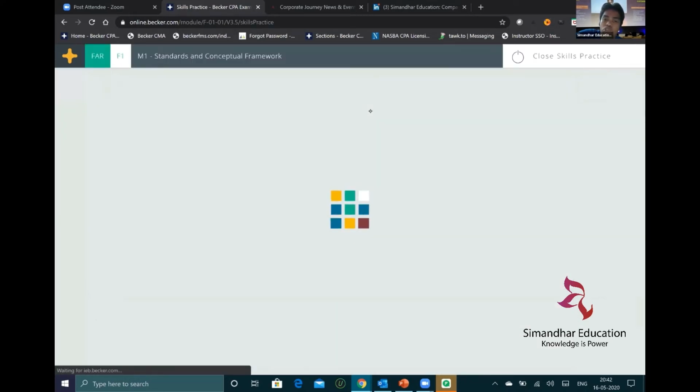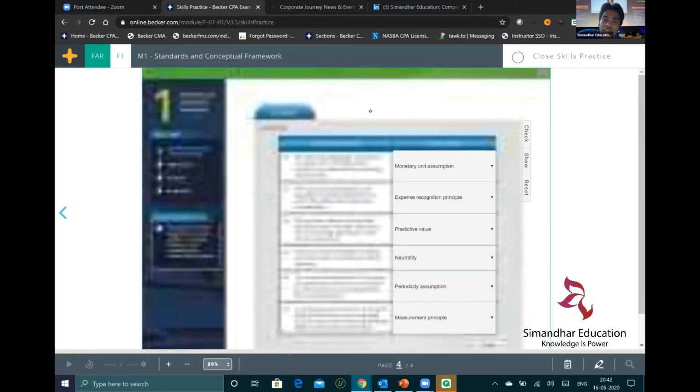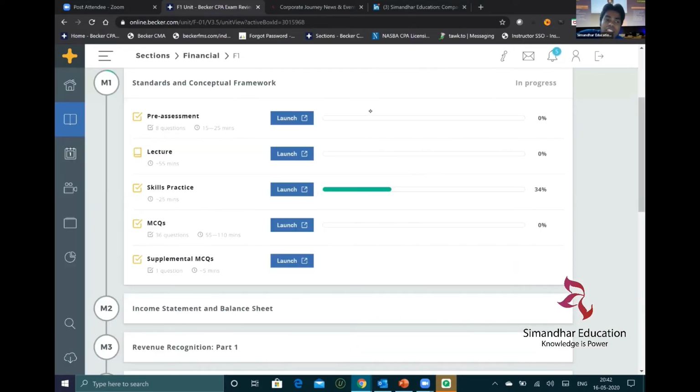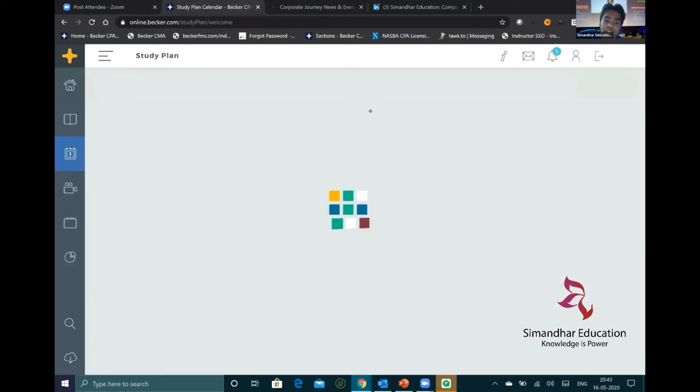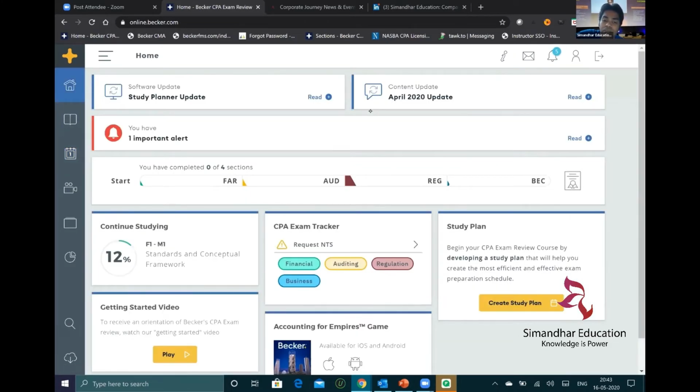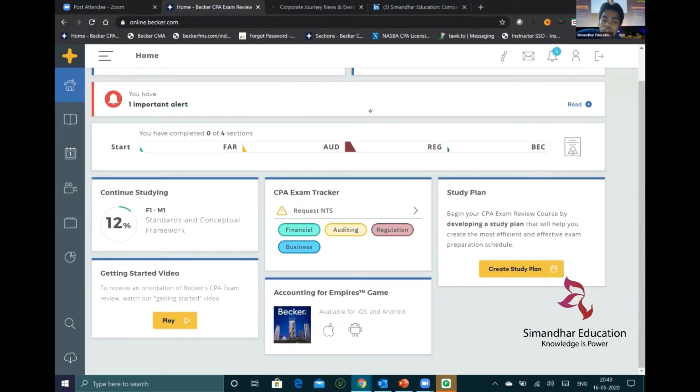It is nothing but like a coach for you. In each and every step, they will explain logically how you got the answer for this question, right? So that is the speciality of the skill practice of Becker. So if you see this, these are the skill practices. This is the study plan which is being given to you, right? Then you have the AICPA newly released questions which are given by AICPA itself. So those questions are also there. You have an Accounting for Empires game also. So Becker comes as an app also. You can download it as an app and use it on mobile also. So it's a completely exam friendly software to prepare you for the CPA examination.